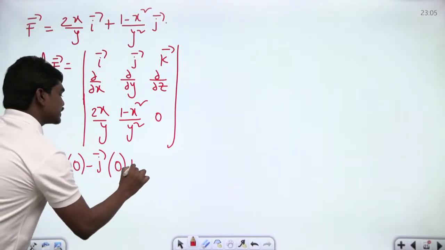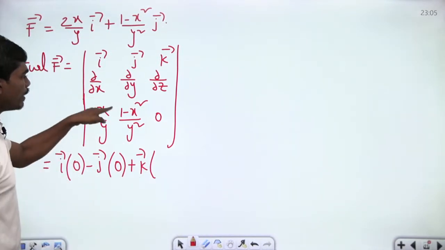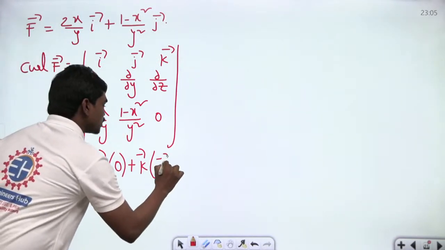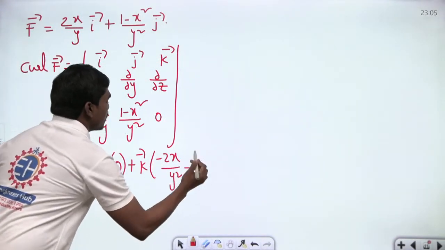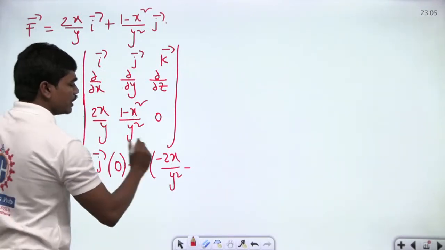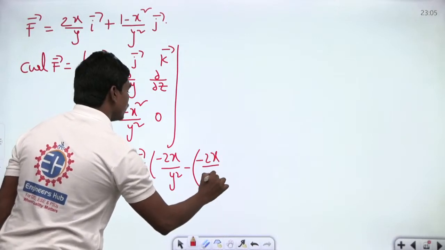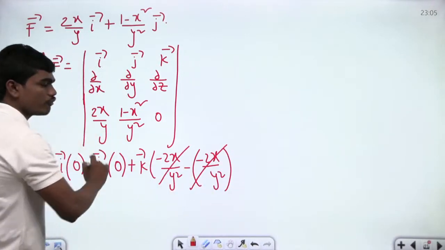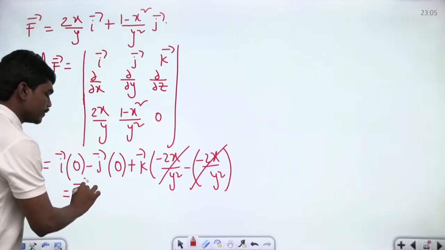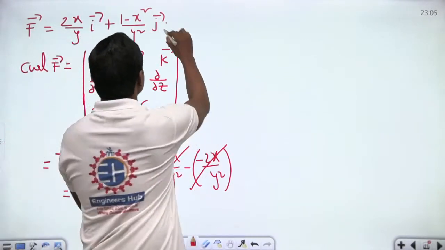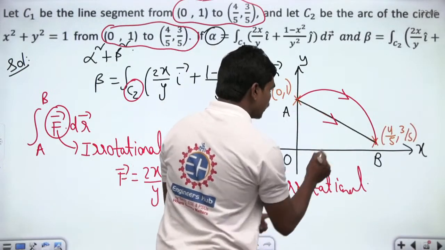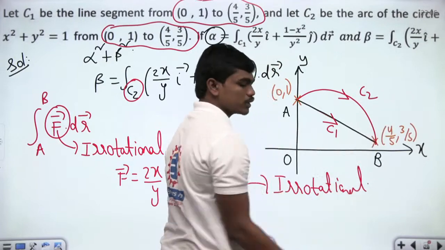Again it's 0, plus k bar times of dou by dou x of this. If you differentiate this expression partially with respect to x, minus 2x by y square is what we will be having. Minus dou by dou y of this term, which will again give you minus 2x divided by y square. And you can clearly see they get cancelled off because minus 2x plus 2x. So this is 0 bar, which means this vector point function is irrotational. So if you go by path C1 or if you go by path C2, both are same.